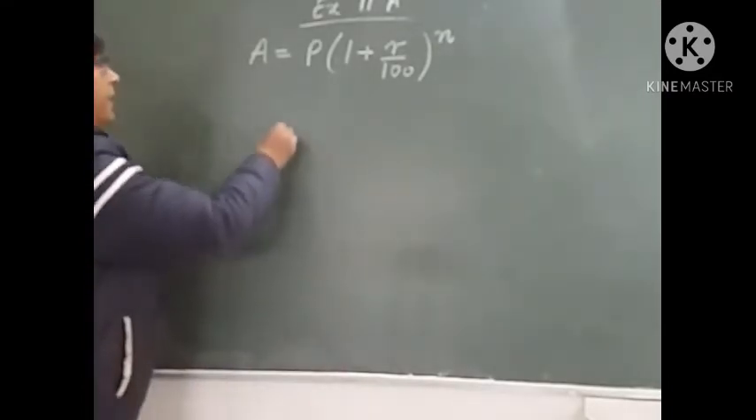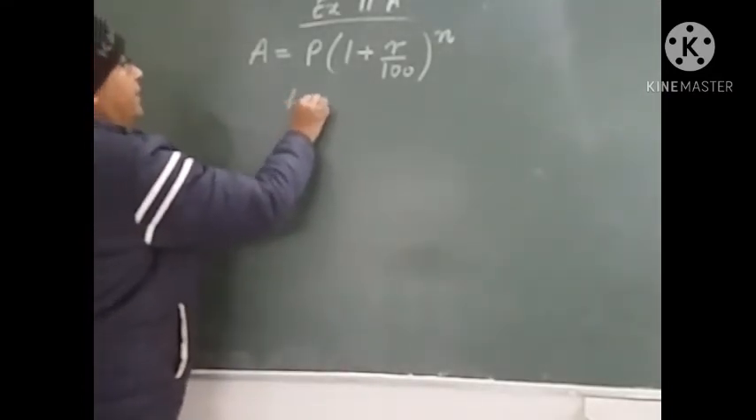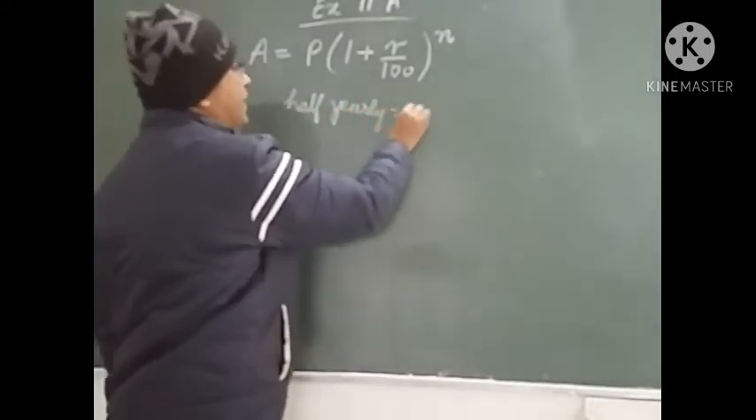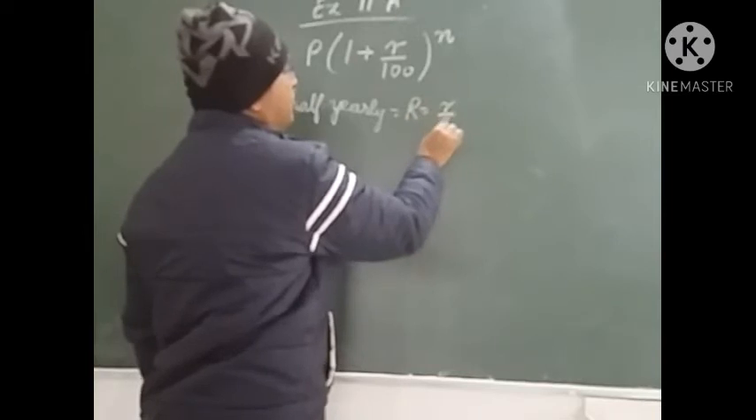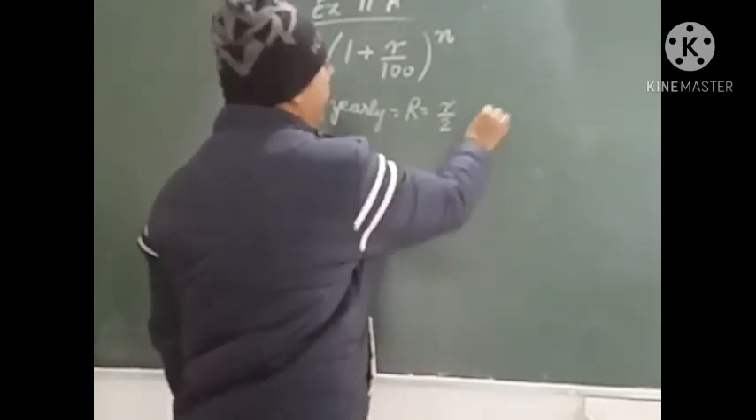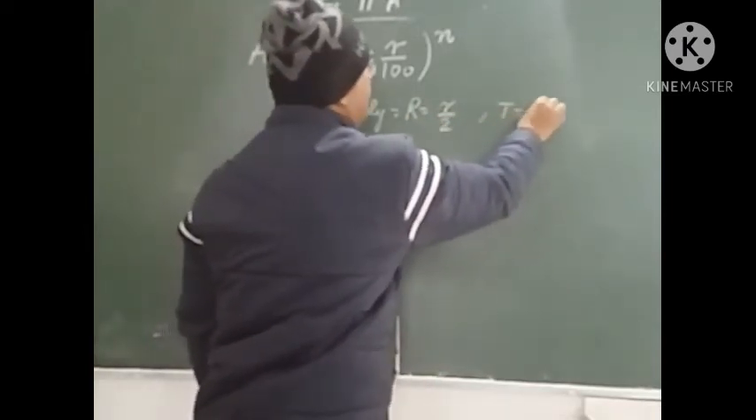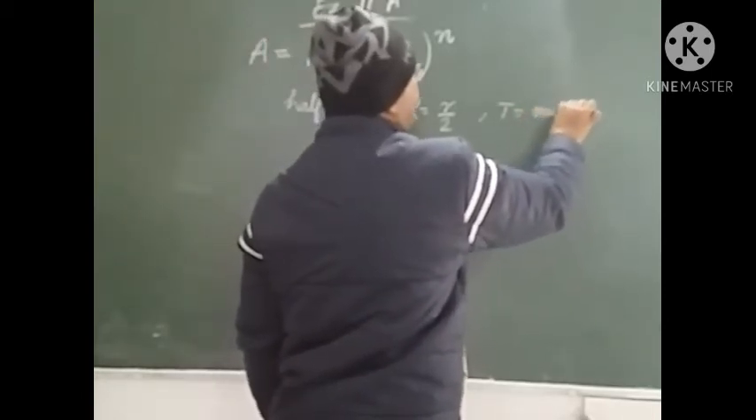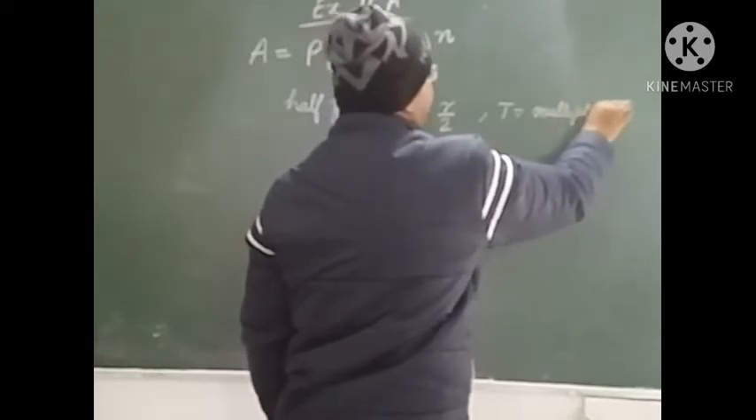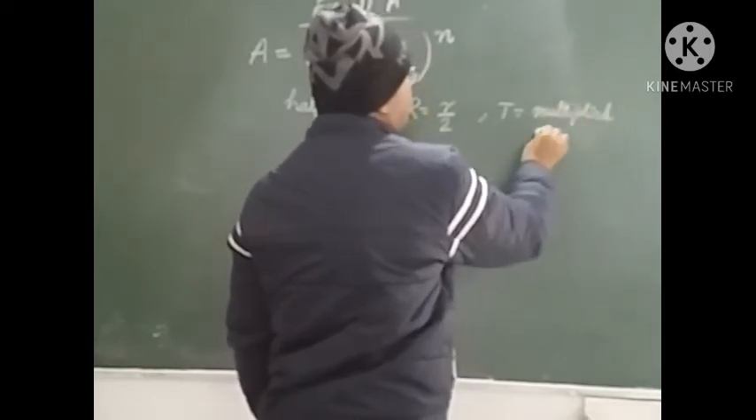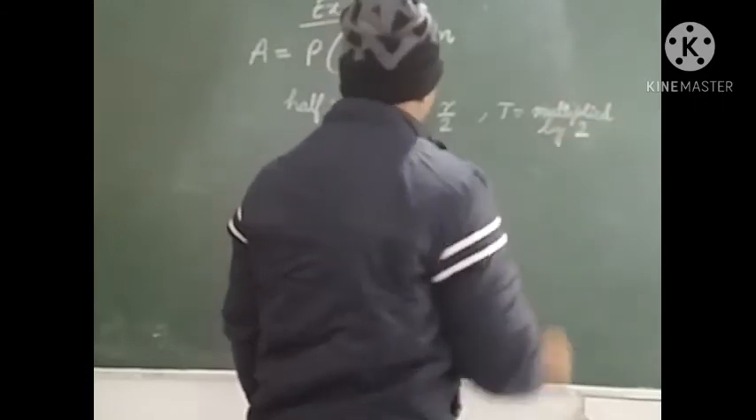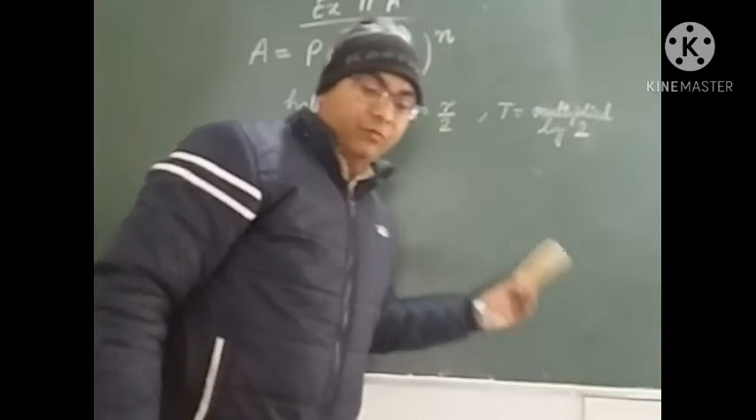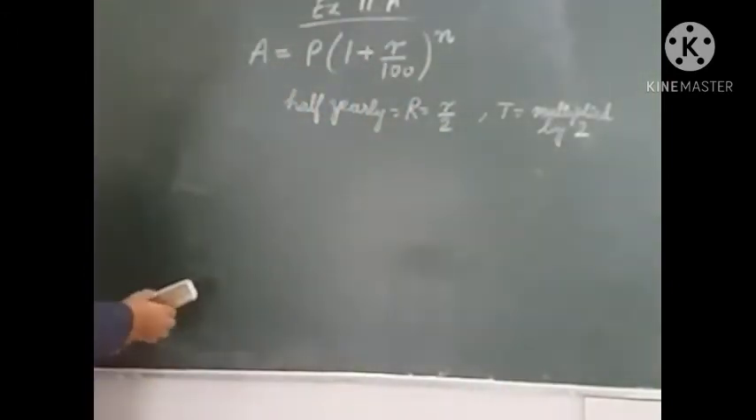If the interest is calculated half-yearly, in that case rate will become half. Capital R will become R upon 2, and time will be multiplied by 2. This we need to keep in our minds when the rate of interest is calculated half-yearly. Rate will be divided by 2 and time will be multiplied by 2. So we will see the questions based on the formula now.